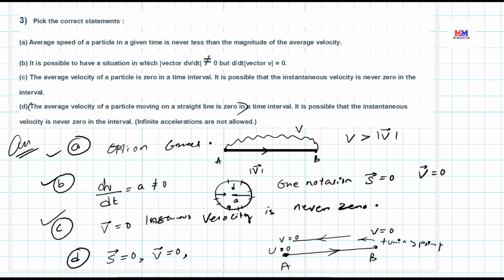So yes, there is a scenario where at some instant instantaneous velocity might be 0.